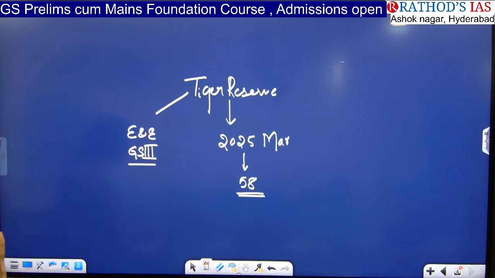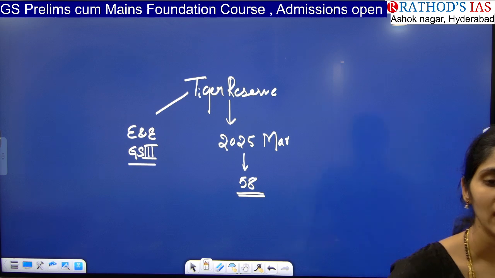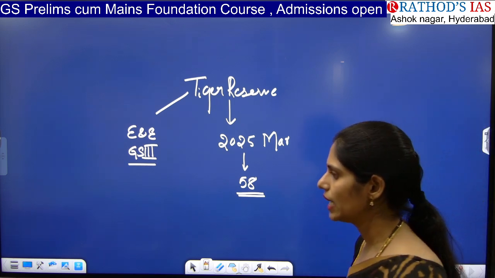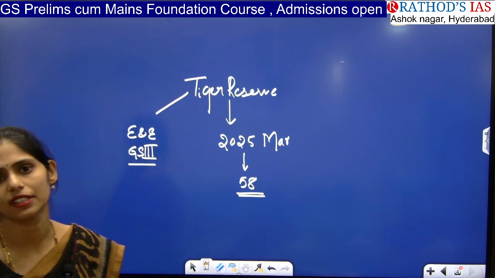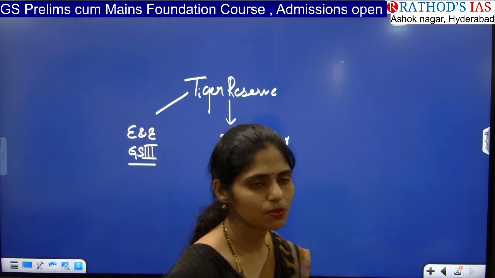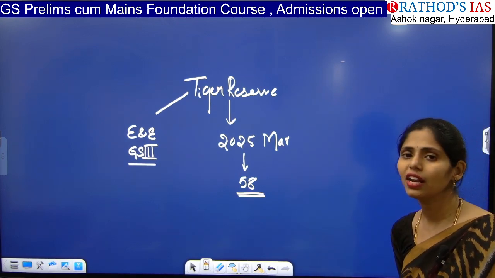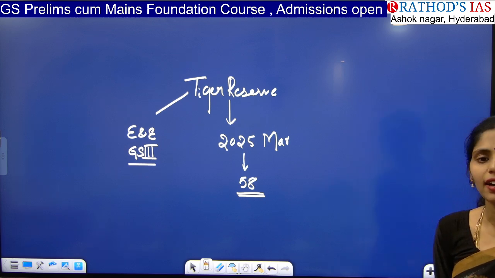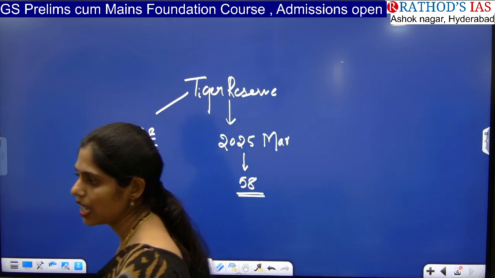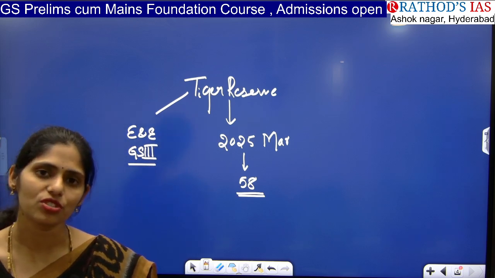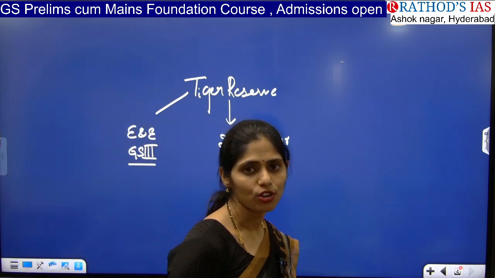Here you have to know what a tiger reserve means, and what is the criteria for announcing any area as a tiger reserve. You have to see who will decide and certify this tiger reserve. And you have to know what Project Tiger is. You have to take a map and locate where these 58 tiger reserves are in India, which state of India has the most tiger reserves, and which is the first tiger reserve announced in India. All these things you have to see from your examination point of view.